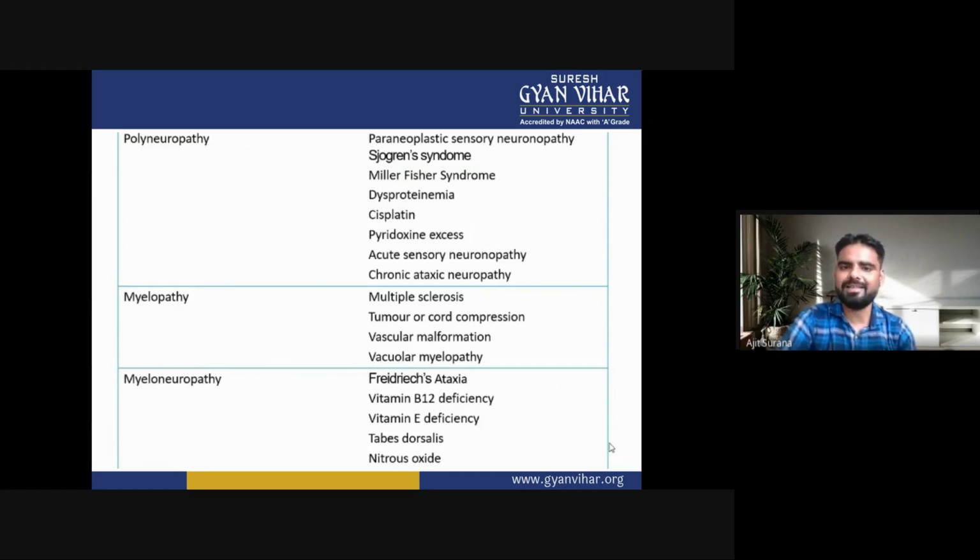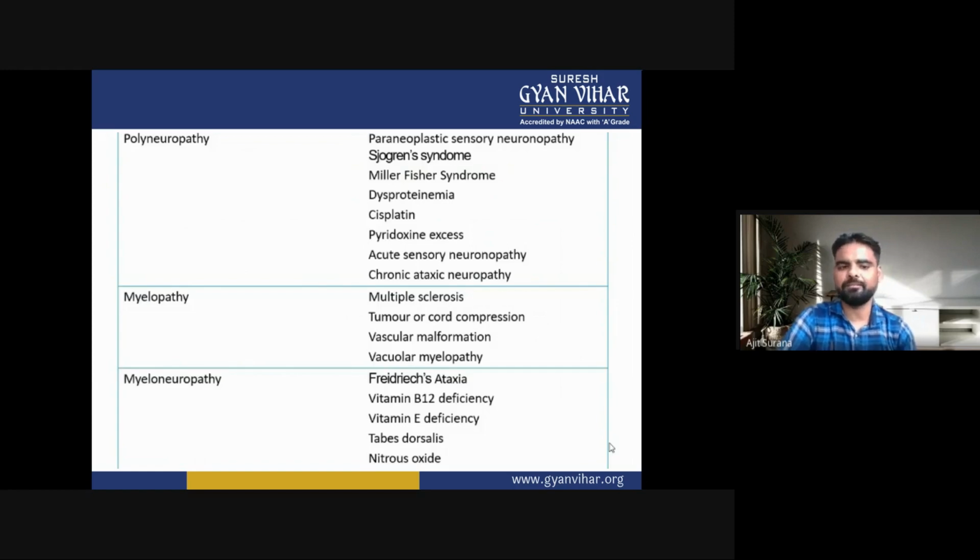In polyneuropathy, there are paraneoplastic sensory neuronopathy, Sjogren's syndrome, Miller-Fisher syndrome, dysproteinemia, cisplatin, pyridoxine excess, acute sensory neuronopathy, and chronic ataxic neuropathy. These are all polyneuropathies that cause sensory ataxia.